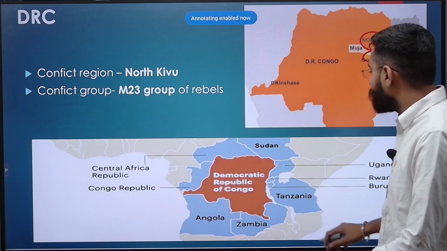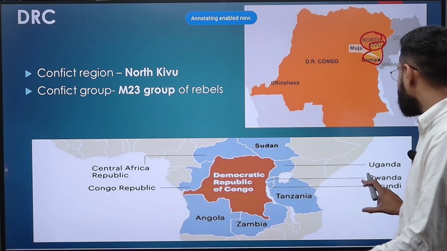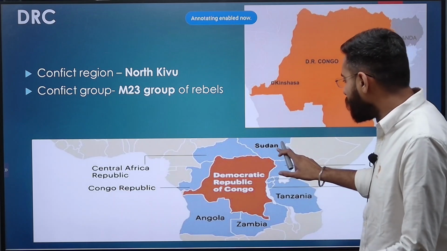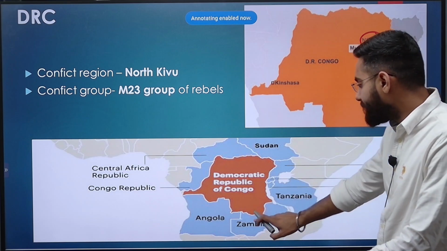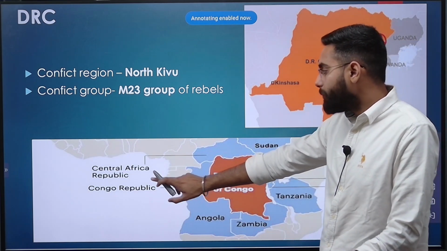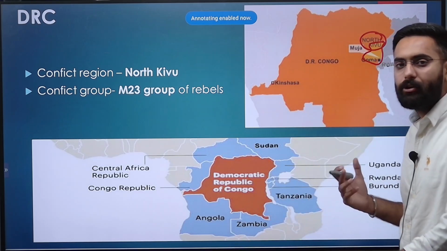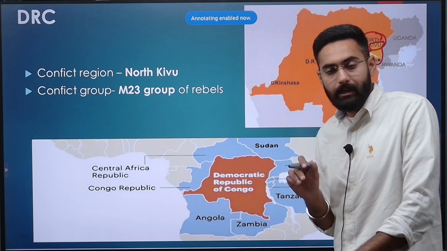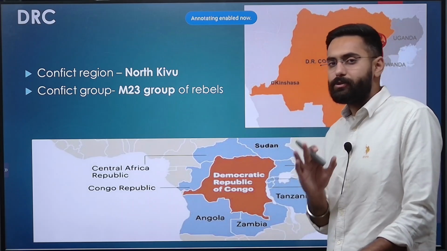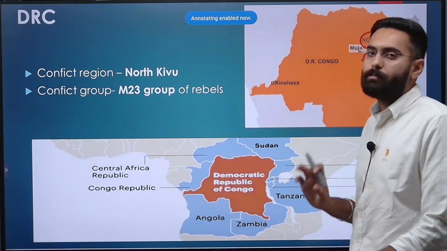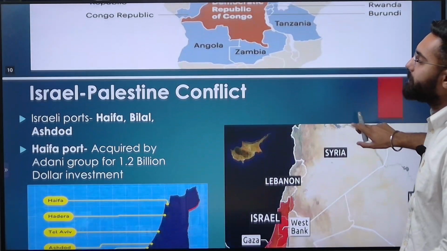Now going into the map of Democratic Republic of Congo, it is surrounded by various countries: Sudan, Uganda, Rwanda, Burundi, Tanzania, Zambia, Angola, Congo Republic and Central African Republic. These are the countries which are bordering your Democratic Republic of Congo. Again, please drop a mnemonic of these countries so that these countries are also on your fingertips and you don't skip a question if there arises a question with respect to your DRC's neighbors.